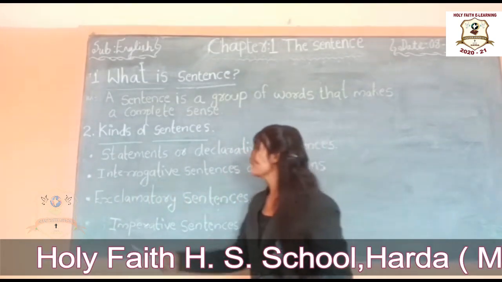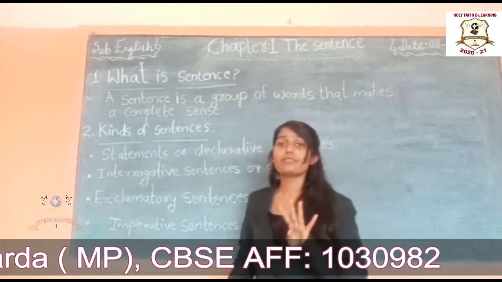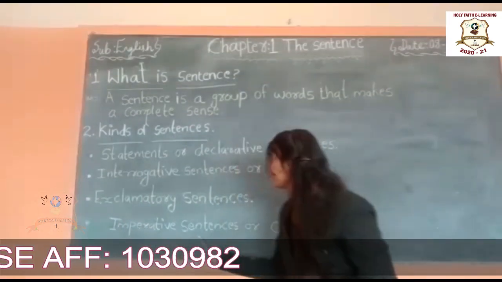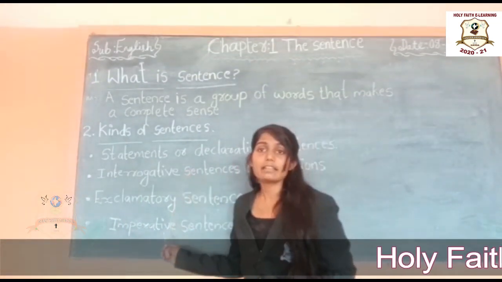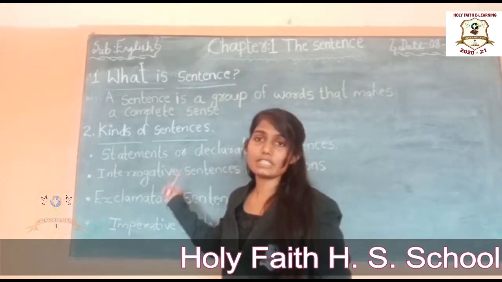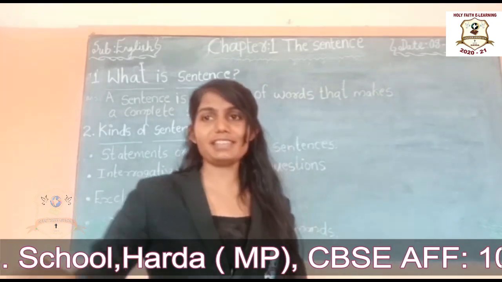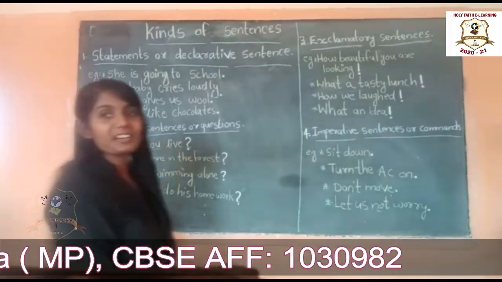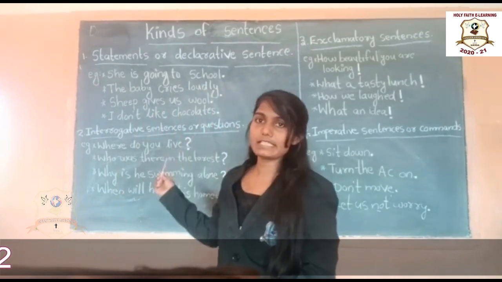The third one is exclamatory sentences. And the fourth one is imperative sentences or commands. Okay, these are the 4 kinds of sentences. Children, are you able to understand me? It's very interesting. Okay, fine.